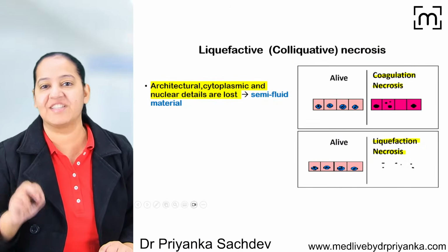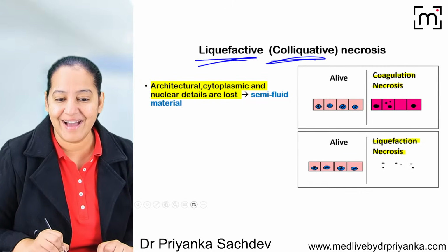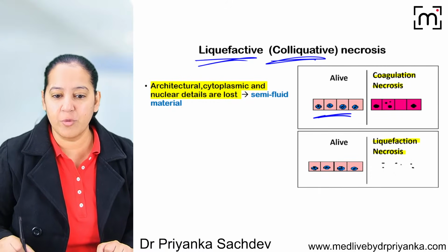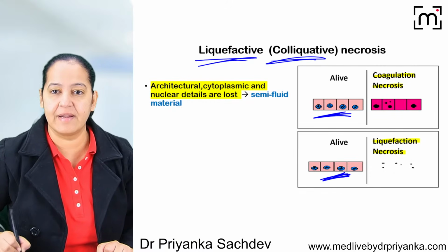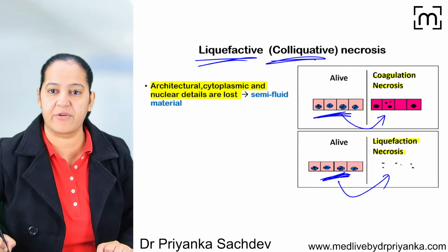Okay, coming to the second type of necrosis. The second type of necrosis is liquefactive, also known as colliquative. Rather than reading, understand in the diagram. See, this is a group of live cells. Here coagulative necrosis is shown to you, and here liquefactive necrosis is shown to you.